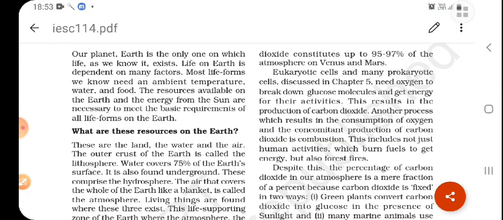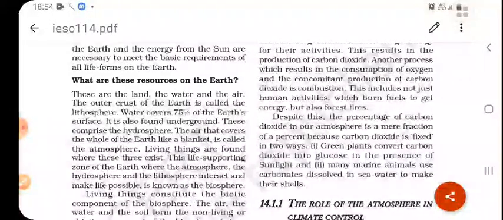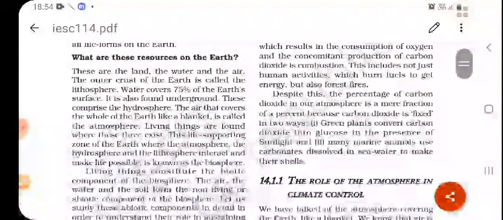So the oxygen requirement is shown in this paragraph: how oxygen is useful to prokaryotic cells and eukaryotic cells for breaking down glucose molecules and getting energy for their activities. The result is the formation of carbon dioxide, as well as in the burning of fuels. Carbon dioxide is produced by burning fuels using oxygen. Despite this, the percentage of carbon dioxide in our atmosphere is a mere fraction of a percent. Here on earth the carbon dioxide is very little, so we can sustain here.